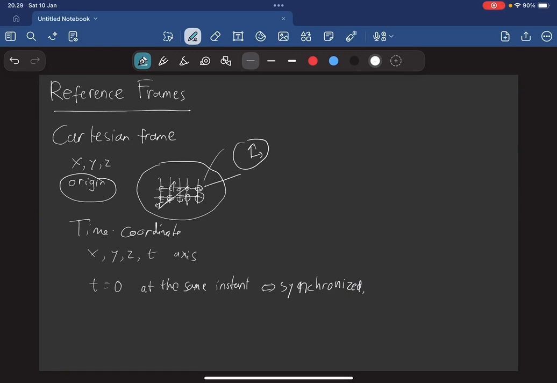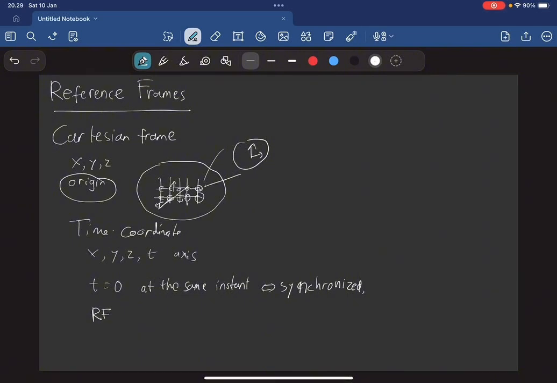A reference frame, or we just call it RF for simplicity, is a real or imagined lattice of metersticks together with a synchronized set of clocks at every point.